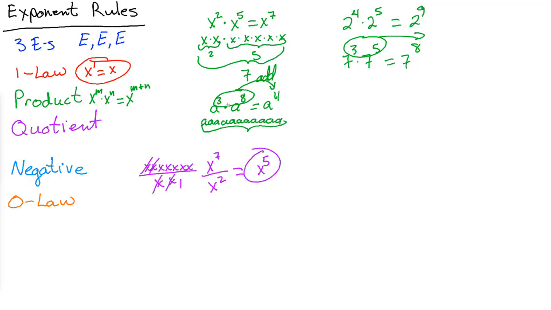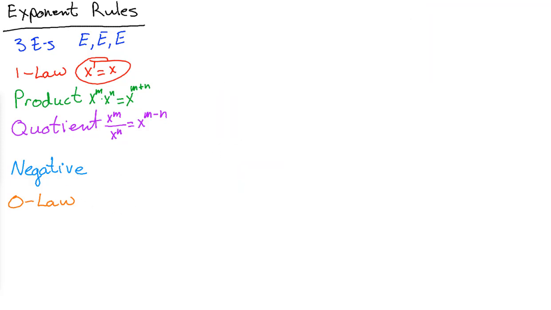That's correct. So let's take a problem and write it out a little differently. What if we had a to the 11th over a to the third? Well, 11 minus 3 is 8. That's the quotient rule. If you have, let's write this, x to the m over x to the n, it ends up being m minus n. Oh, I love that. All right, let's erase this and work on to the next one.